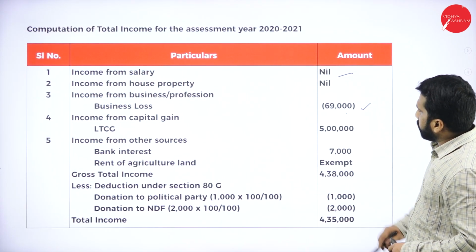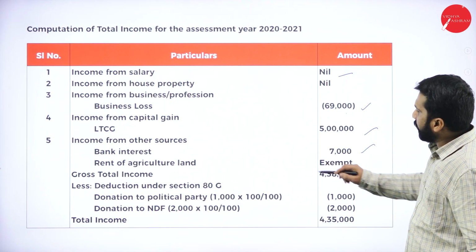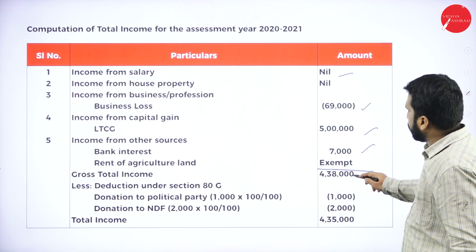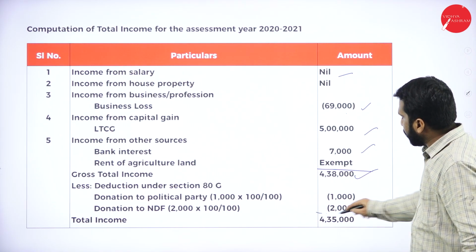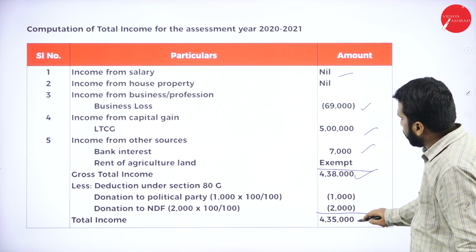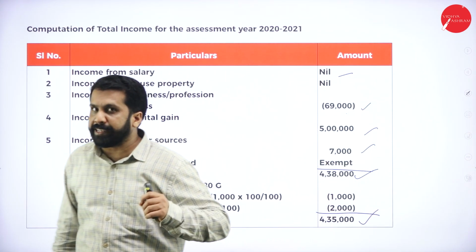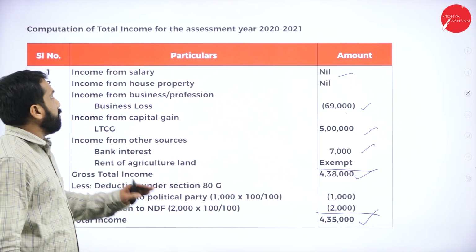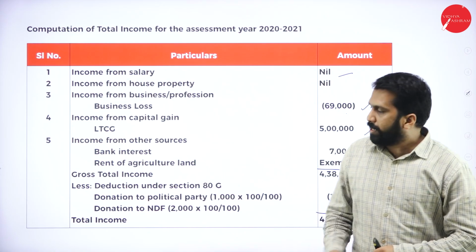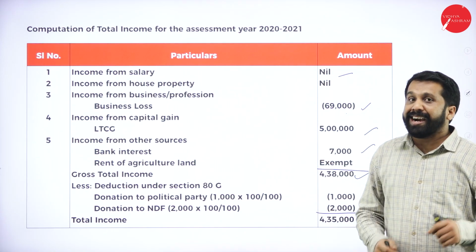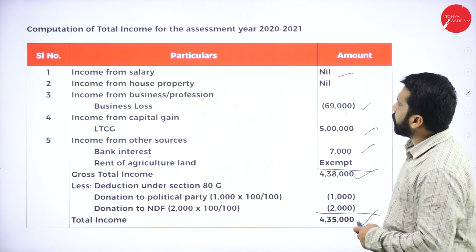So 69,000 plus long term 5 lakh and bank interest 7,000. Agriculture income is exempted. Add everything, you will get 4 lakh 38. There are 2 donations are there. 2 plus 1, 3. 4 lakh 38 minus 3, you got 4 lakh 35,000. Hope you are clear. Yes, this is all about your assessment of company. Again, I'll repeat. This is all about assessment of company. We are done with assessment of company.